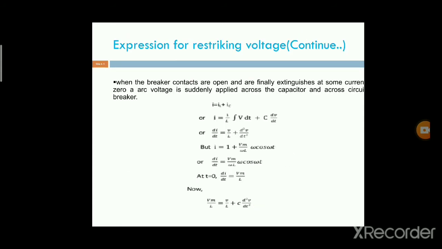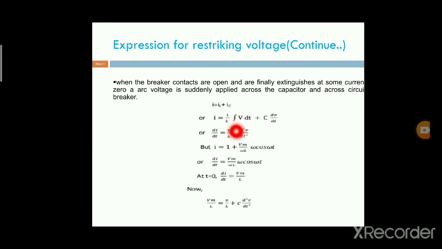Due to that current, some restriking voltage will be obtained. Therefore, I equals IL plus IC, and the resistance value will be neglected. IL is the current flowing through the inductor and IC is the current flowing across the capacitor. That we already studied in the EC subject.